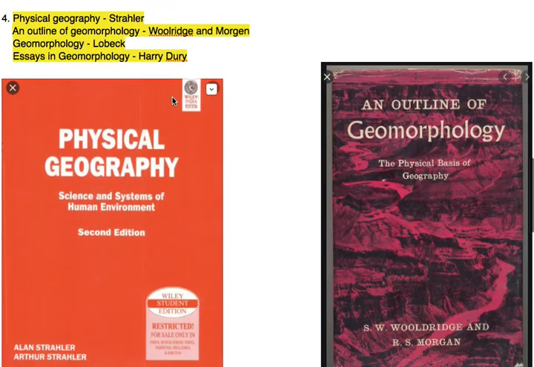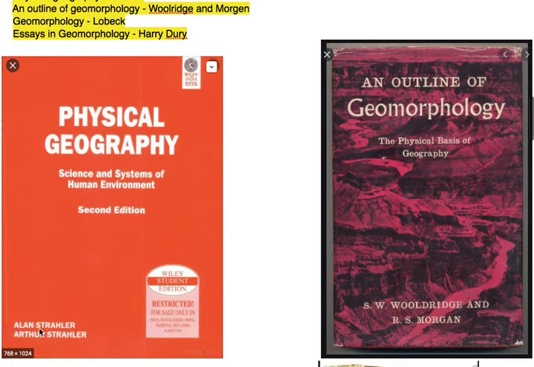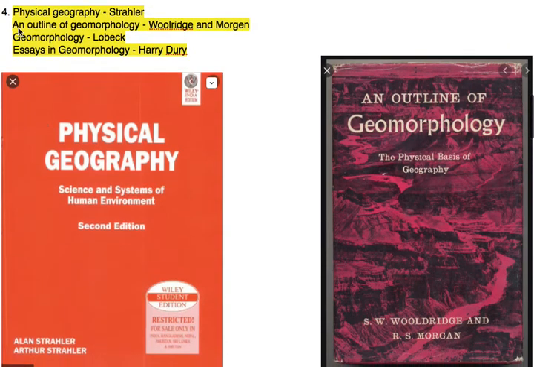Okay. Now topic 4. Here are some books and their authors. Physical Geography is written by Arthur Strahler, Alan Strahler. And the second book, An Outline of Geomorphology, is written by Wooldridge and Morgan. Here the spelling is a mistake.